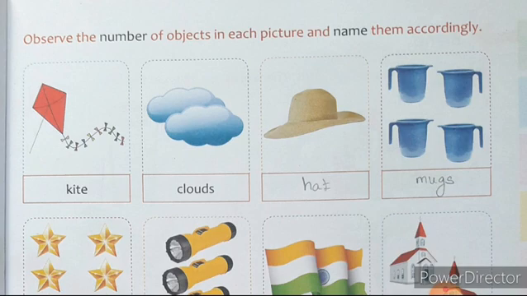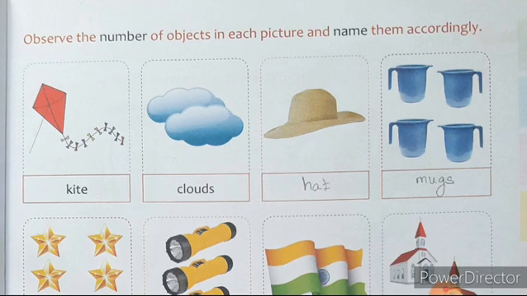Look at the second one. What is it? It is more than one. So it is named as clouds. What is it? It is a cloud. It is more than one. So we can name this as clouds. Next, what is this? This is hat. How many hat is there? Only one or more than one? Yes, it is only one. So you have to write simply as hat. H-A-T, hat. You should not add the letter S. So only one hat is there.